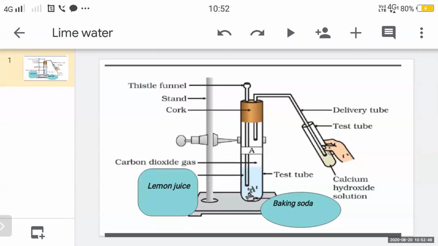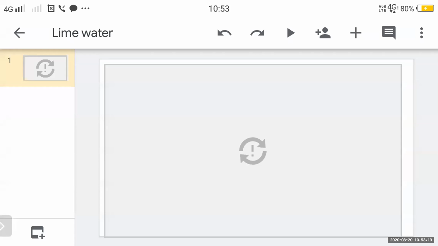Insert its other end into the lime water. Now the test tube which is in your hand, insert the other end of the bent tube, one end in the larger test tube and one end in the test tube which is in your hand. And it consists of lime water, that is calcium hydroxide. Note down your observation of both the test tubes. Definitely you are going to see something there. And you have to repeat this procedure with washing soda, vinegar and dilute HCl. Okay.